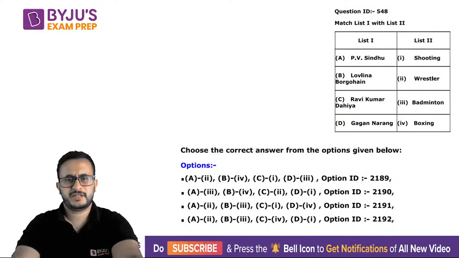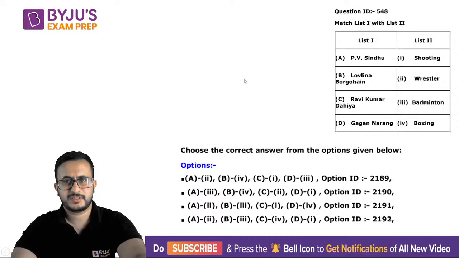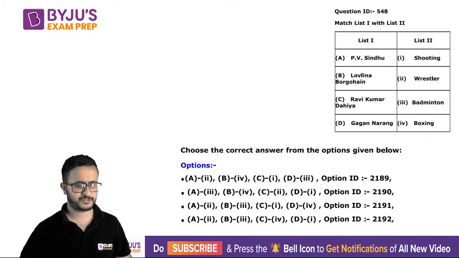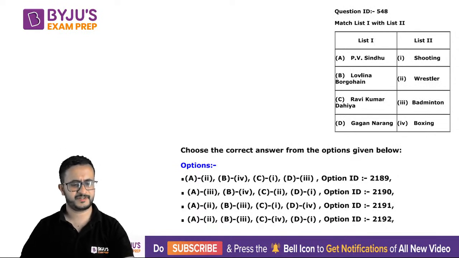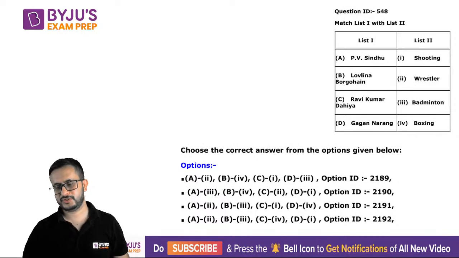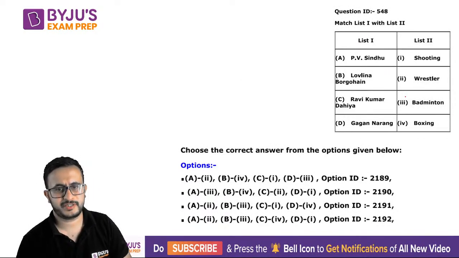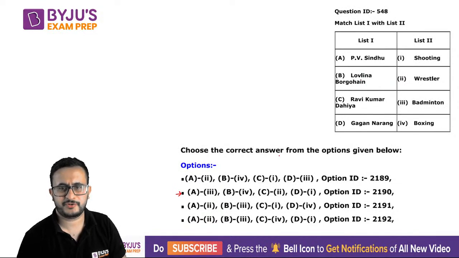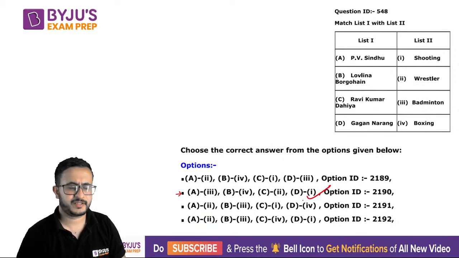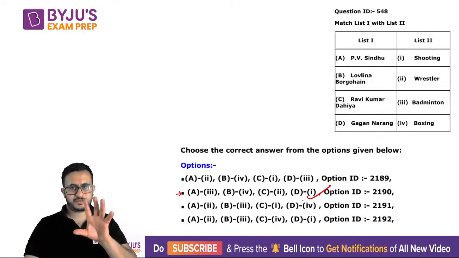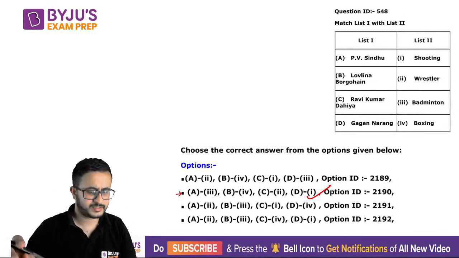Let's start with the GK section. This is the first question, match the following. Probably this was one of the easiest questions in the paper, and most of you must have got this one correct, because you know these players. PV Sindhu is associated with badminton. Even if you only know PV Sindhu, you would have answered this question. Lovlina is associated with boxing, Ravi Kumar wrestler, Gagan Narang shooting. So that was the right answer.